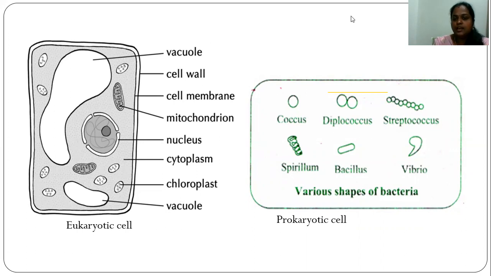Bacteria are the best example of the prokaryotic cell, where the nucleus is not well or advancedly developed. Coccus, diplococcus, streptococcus, spirillum, bacillus, vibrio: all these are different varieties of bacteria. It is the best example for the prokaryotic cell. Let's study in detail.